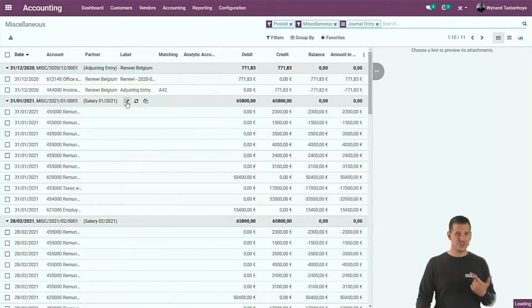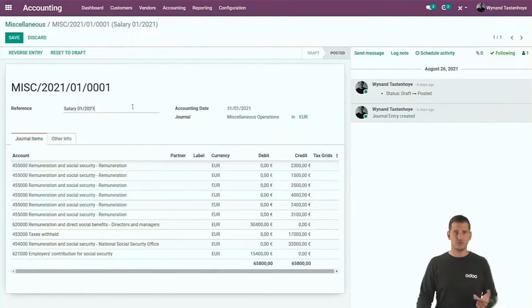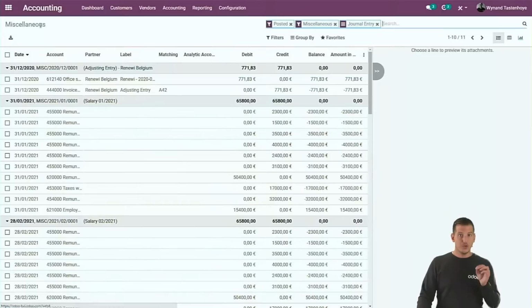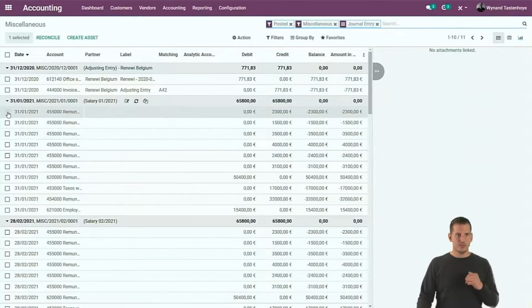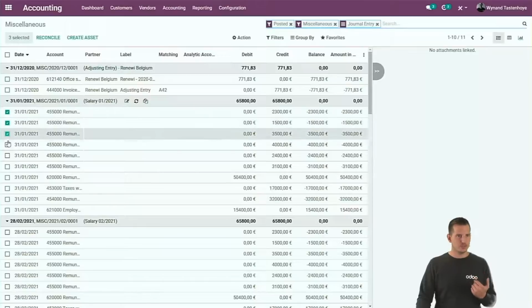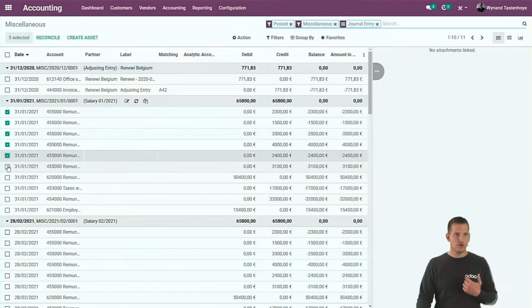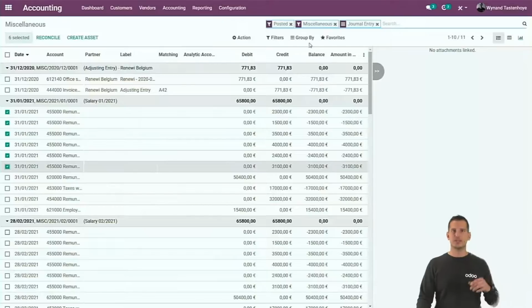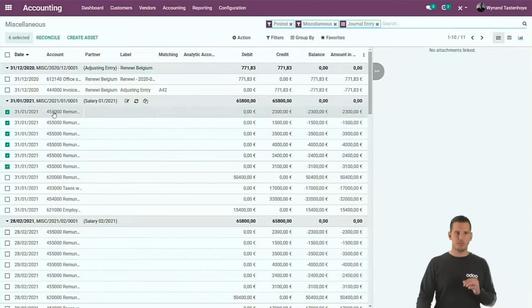Well, if you need to change it, you can drill down into the accounting entry itself, put it back to draft, and change it one by one. But it's a pain to change all of them one by one. When you stay in the list view, you can select multiple accounting items. For example, all of them, well, they're all wrong. Of course, you can use the filters and the group bys in order to find all of them and select all of them together. But what I want to show here is by selecting them, they become modifiable.